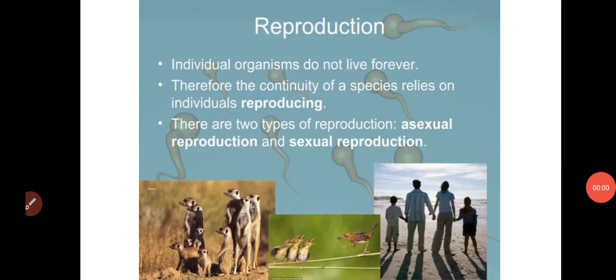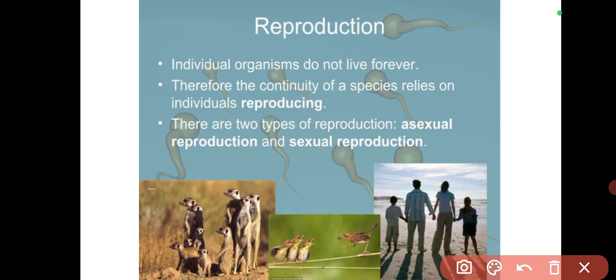Reproduction is defined as the process by which living organisms give rise to young ones of their kind, young ones that look like them. The reproductive system is basically the only system in your body that is not primarily concerned about your existence. What it is concerned about is the conservation of your genes, the conservation of your genetic makeup.